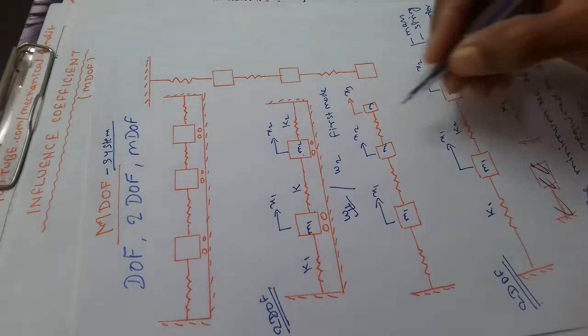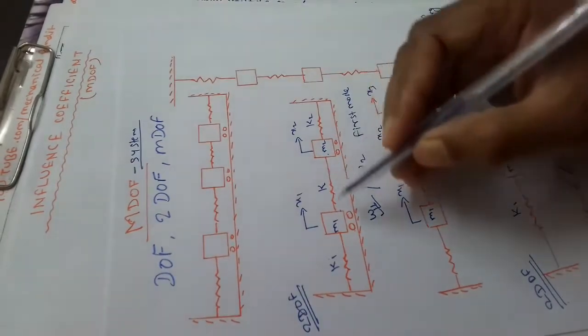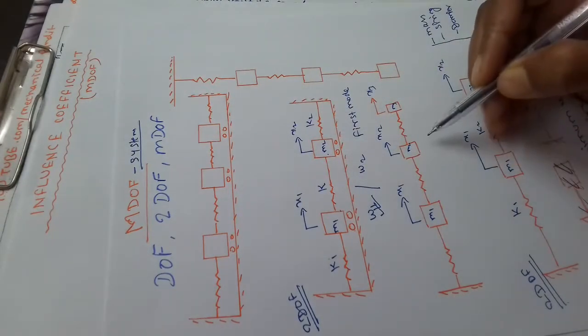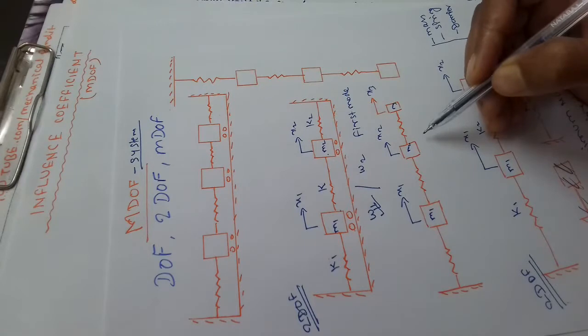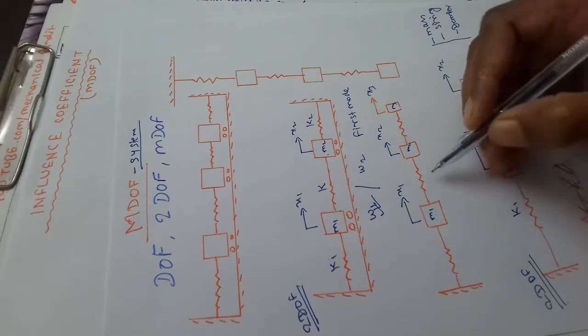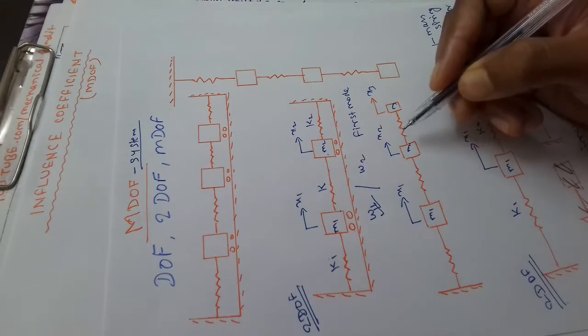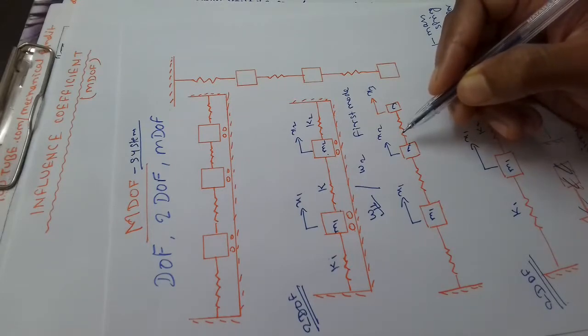We have already gone through the 2 degree of freedom. Now come to the 3 degree, or you can say multi degree of freedom system. The system having more than 1 degree of freedom is called multi degree of freedom system. We have already discussed 2 degree of freedom system.